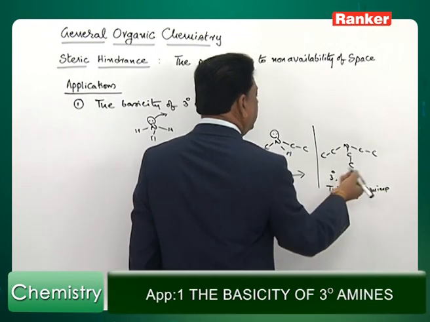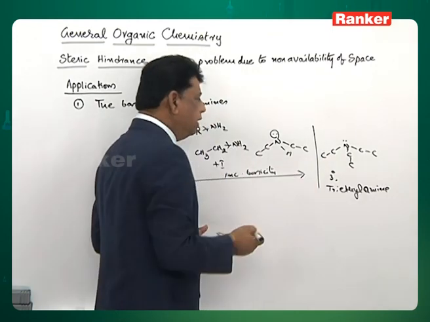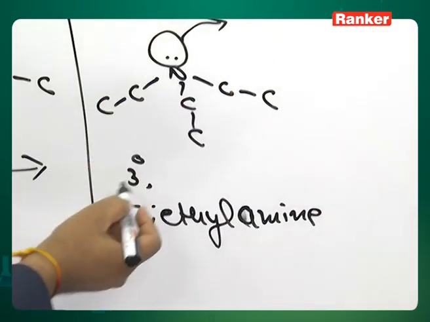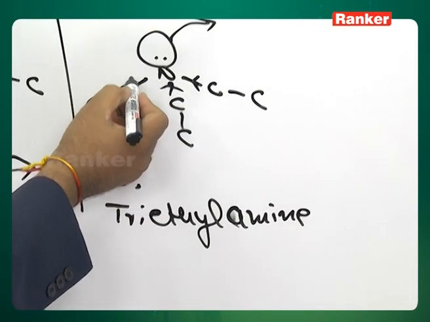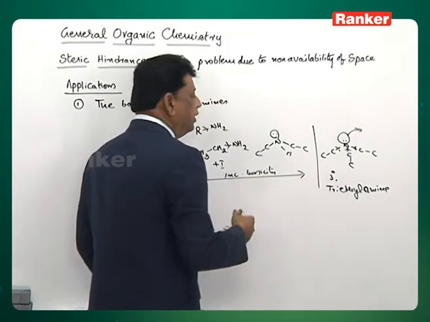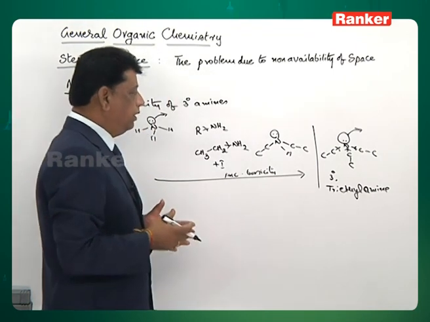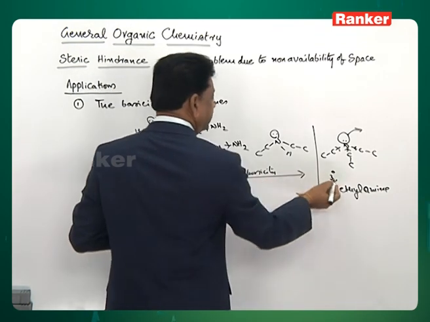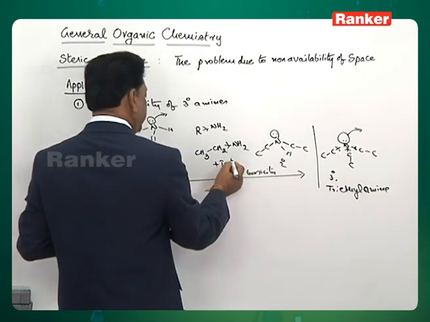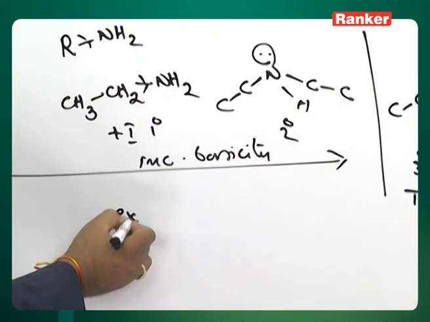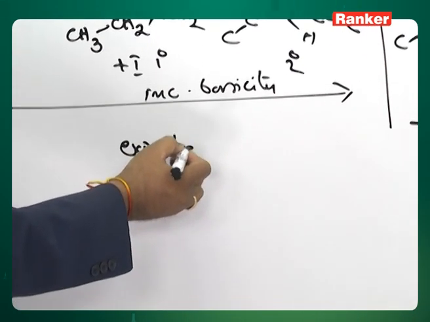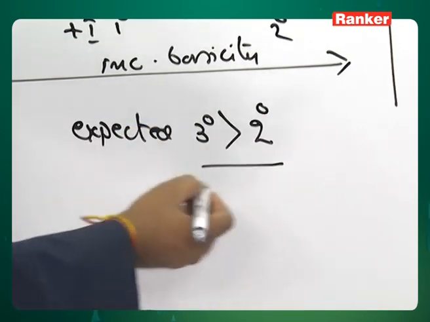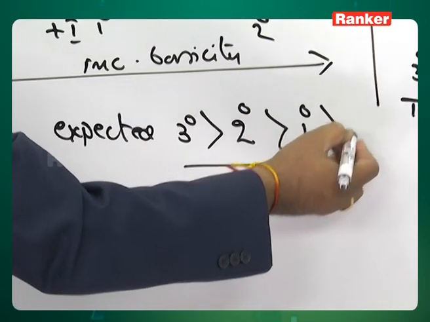This triethylamine is expected to be much more basic, because originally the lone pair is there and all these alkyl groups are donating. If I grade it, this is 3 degree, this is 2 degree, this is 1 degree. So the expected order is 3 degree more basic than 2 degree, than 1 degree, than ordinary ammonia.